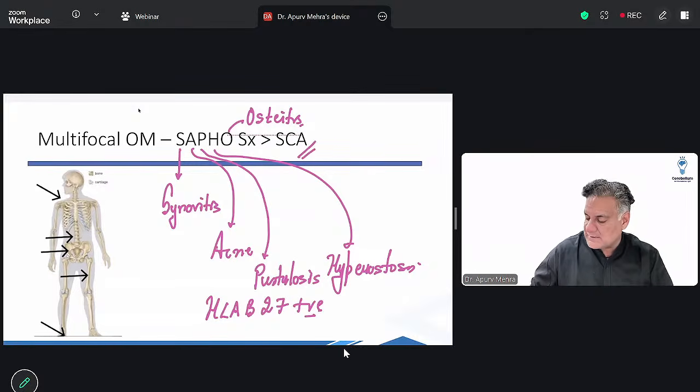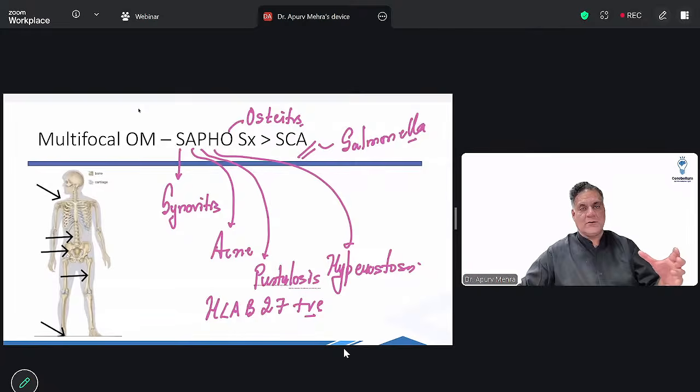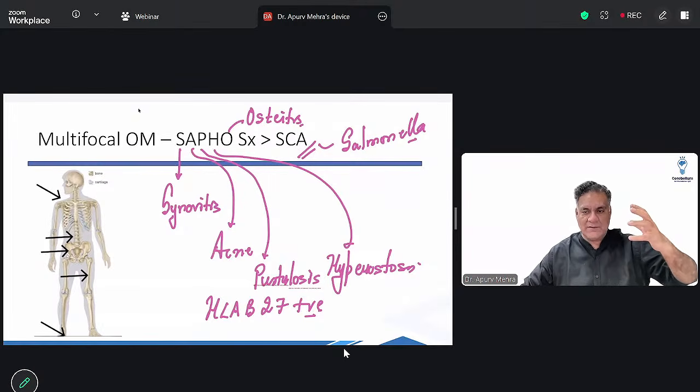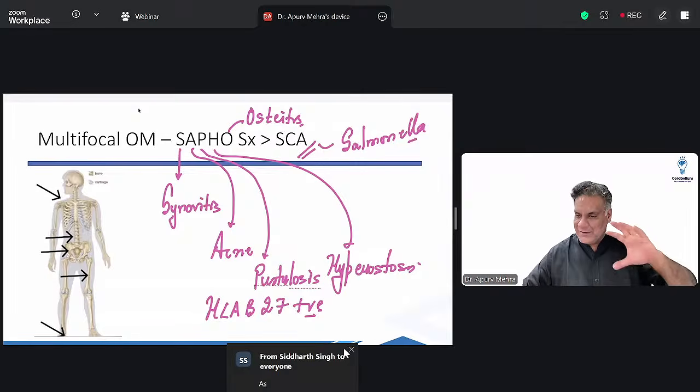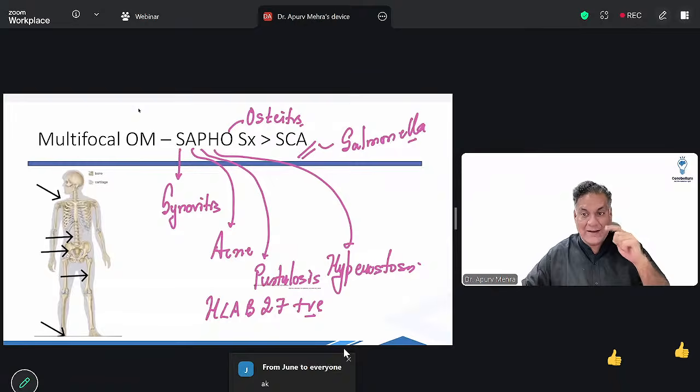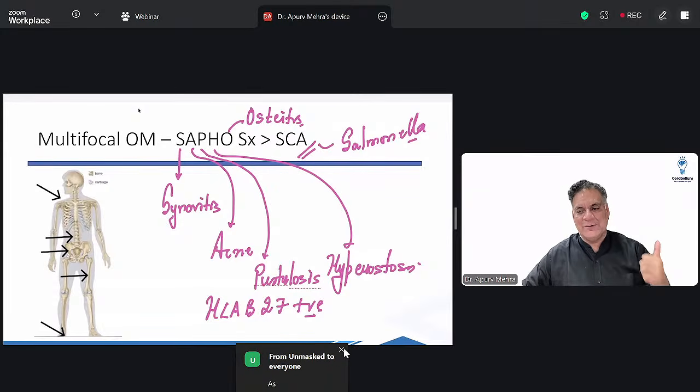And the second is sickle cell anemia, where Salmonella is the organism. Again, here the multiple bones are involved. Such an interesting thing to remember, that SAPHO syndrome is a misnomer. It is not an infection. And when it comes to HLA-B27 positive, remember, young man, low backache, reduced chest expansion, decreased lumbar movements, red eye, heel pain, bamboo spine. What is it? Very good. HLA-B27, ankylosing spondylitis. This should come even in your sleep.